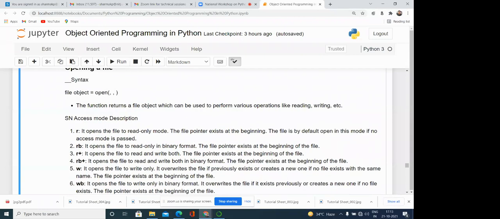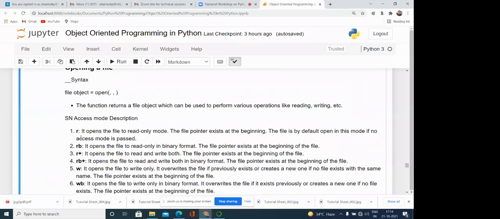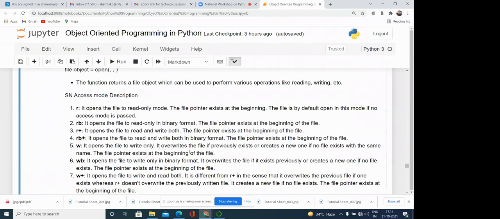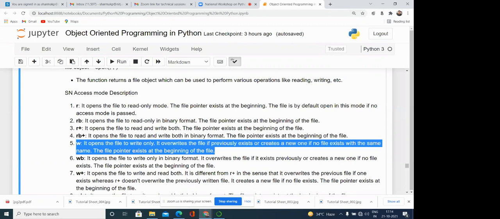Suppose we have given open, and we have written file1.txt. If file1.txt is already there, then it will erase all the contents in file1.txt, and if we want to write something, it overwrites that. If the file is not there, then it creates the file with the given name. The file pointer exists at the beginning of the file. So that is important.